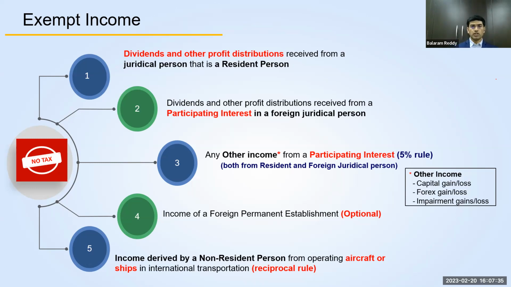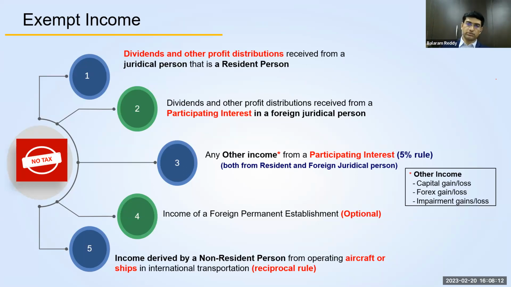In the first two points, we have seen the dividends and profit distributions from investments. The third point talks about any other income that you receive from a participating interest. So you are a shareholder in a particular company and you're receiving other incomes. What are other incomes? Other than dividends, these are capital gains. When you sell your investment, you may get a profit or loss. That is considered as capital gain. Or any foreign exchange gain or loss out of the investment, or any impairment gain or loss on the investment.